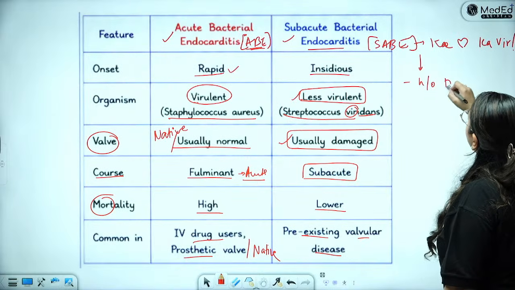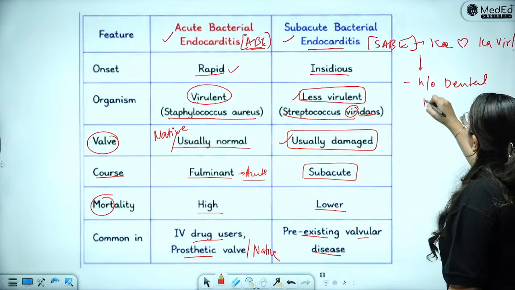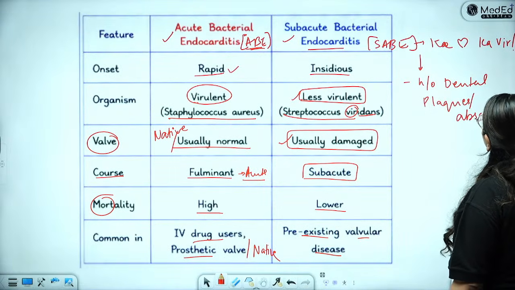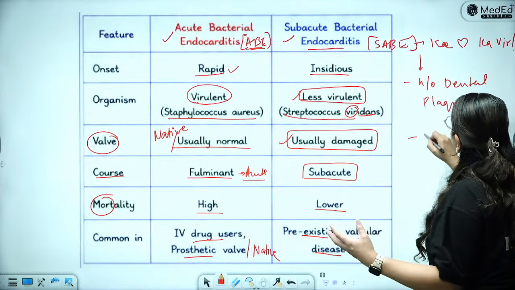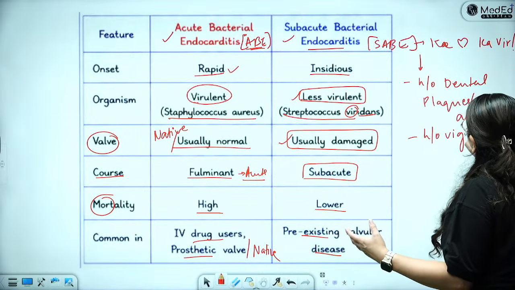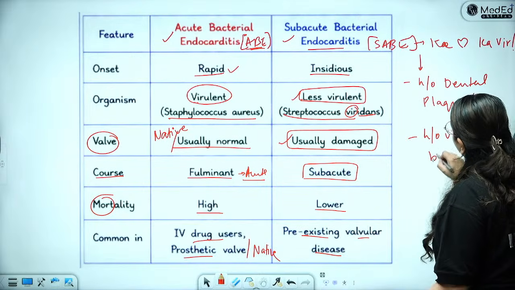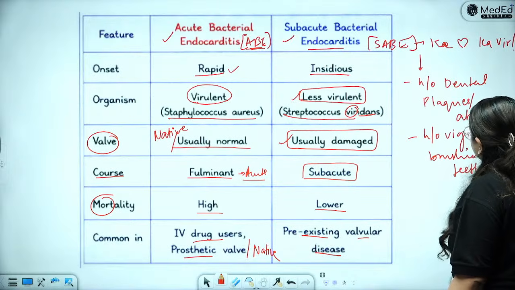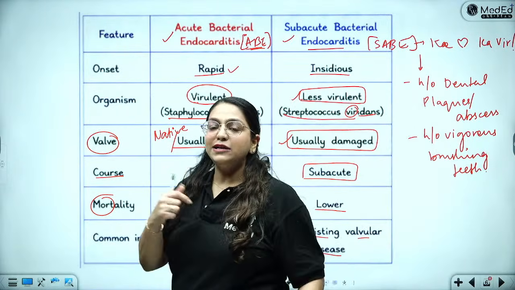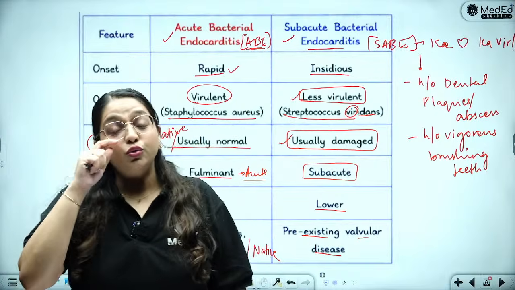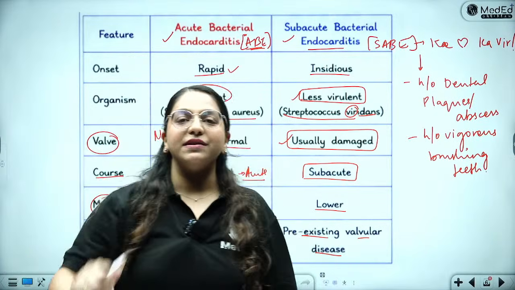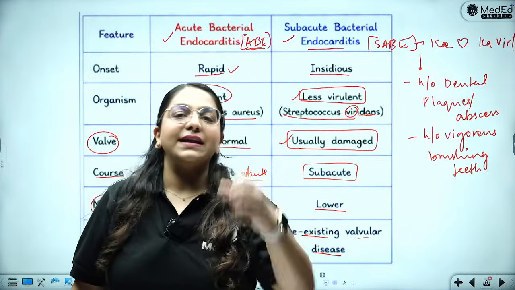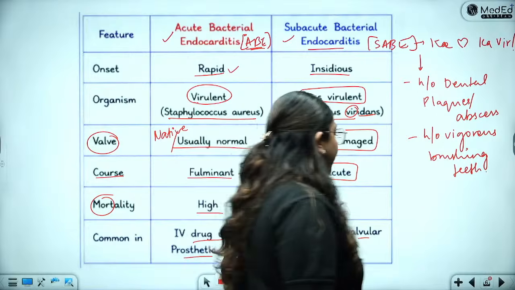One important thing to note here is there is always a history of dental plaques or dental abscess which will become the focus of infection. There might also be a history of vigorous brushing of the teeth. So that is what is happening. The person is vigorously brushing the teeth, the person might have cavitations and it leads to little injuries in the mouth. Through those injuries, through the blood vessels, the bacteria is going, and then the moment it goes to the heart, it finds a damaged valve and therefore it goes and sticks there, right?